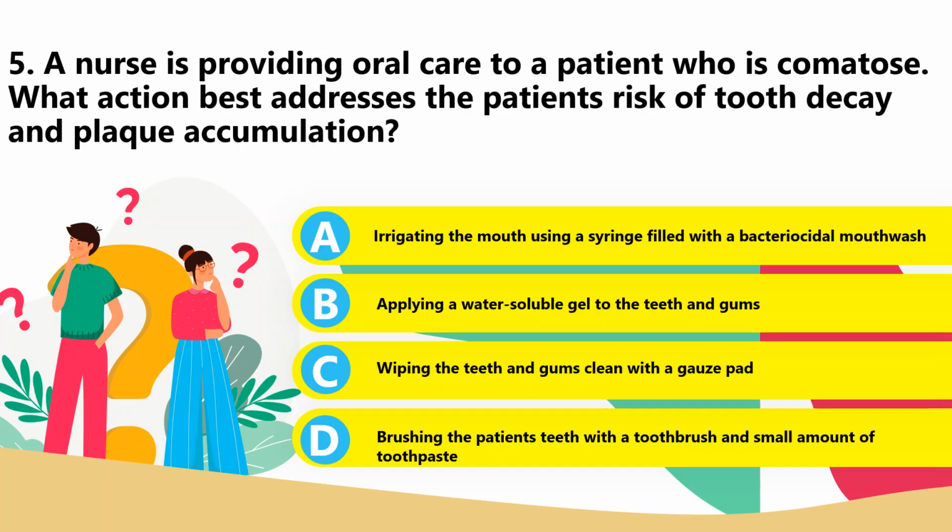Let's proceed to question number 5. A nurse is providing oral care to a patient who is comatose. What action best addresses the patient's risk of tooth decay and plaque accumulation? A. Irrigating the mouth using a syringe filled with a bactericidal mouthwash.